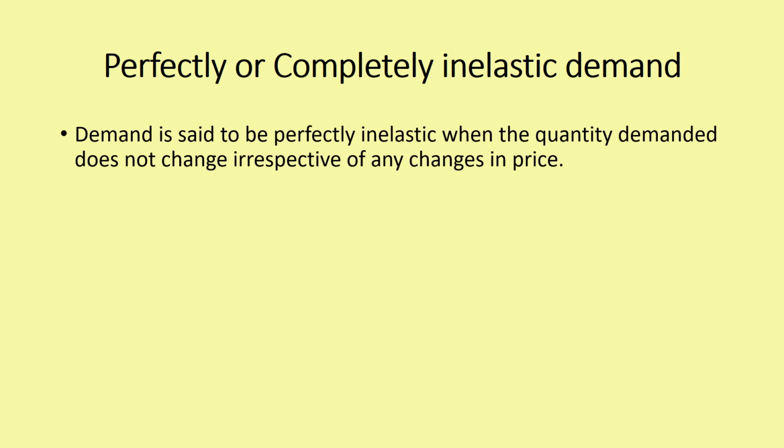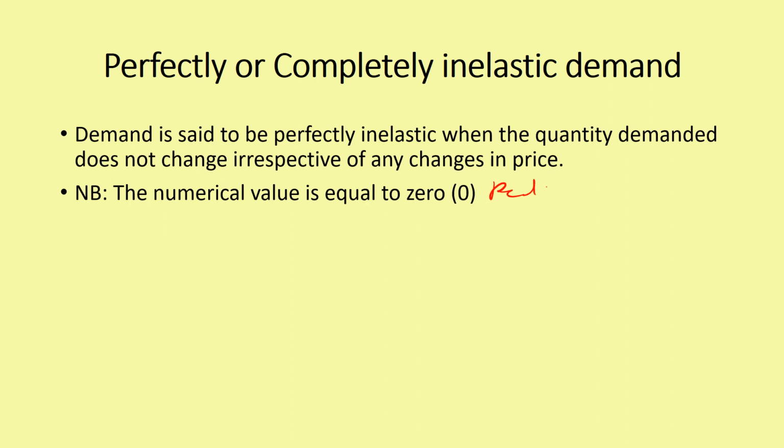Then we move to the fourth type of price elasticity of demand, which is the perfectly or completely inelastic demand. So let's define it. This is said to be perfectly inelastic when the quantity demanded does not change irrespective of any changes in price. You understand it when I give you the graphical representation. Then we look at the numerical value. With a perfectly inelastic demand, the numerical value is always equal to 0. So it means that PED is equal to 0.